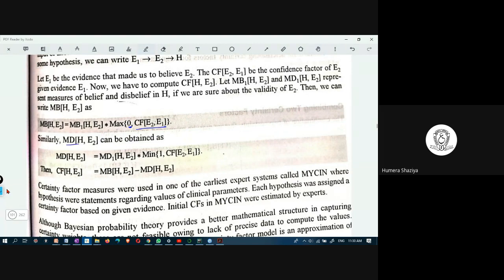For the measure of disbelief, it can be obtained similarly: MD of H comma E2, because H is derived from E2, which in turn is obtained from E1. So MD1 of H comma E2 times the minimum of 1 and the certainty factor of E2 and E1.